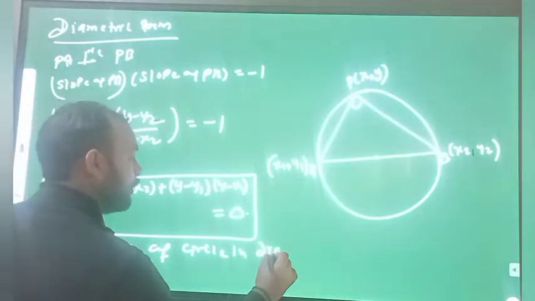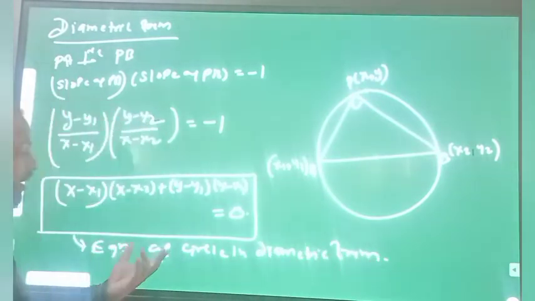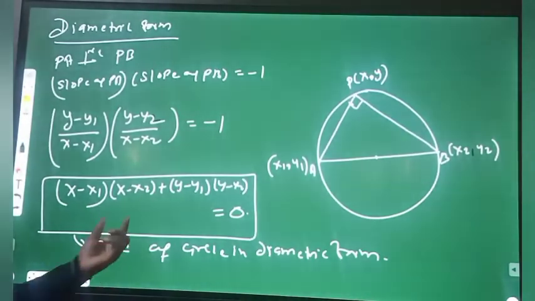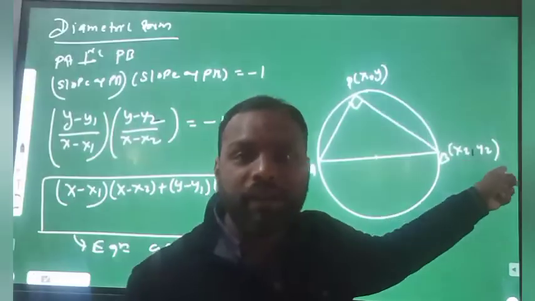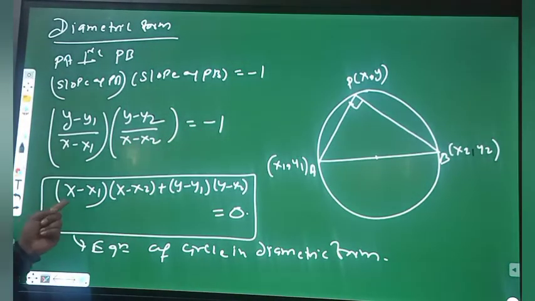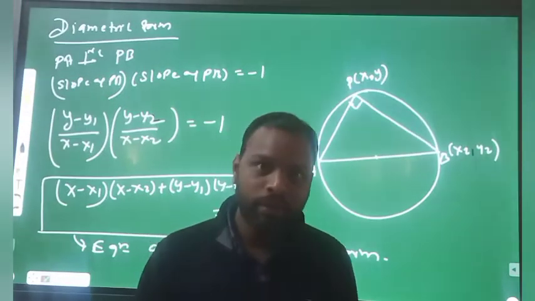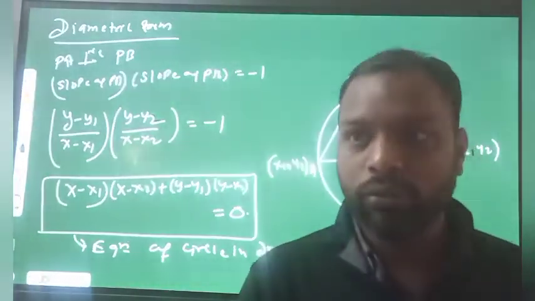in diametric form. So this is the equation of the circle in diametric form. Here the end points of the diameter are given, then we can write the equation of the circle like that: (x minus x1)(x minus x2) plus (y minus y1)(y minus y2).